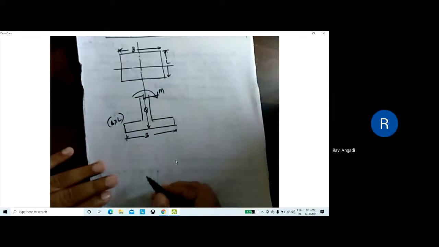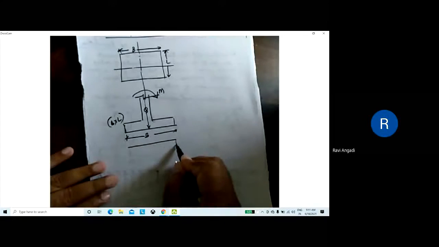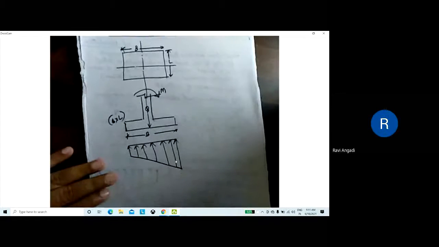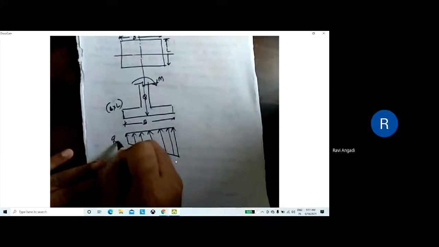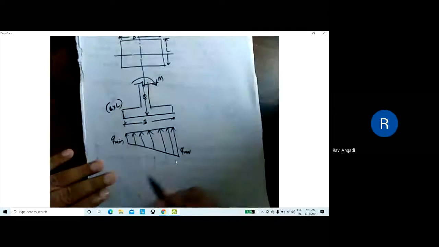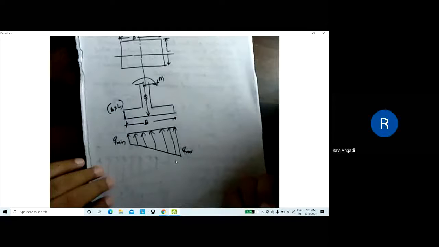Then, if the load is acting eccentrically, that will produce a moment in the footing, and because of that, how do you get the pressure distribution? As you know, it will be a trapezoidal shape. Is it clear? Like this you'll get. Now I have marked this as Qmin and this as Qmax. If there is no eccentricity, no moment, then where will the load be acting? At the center.